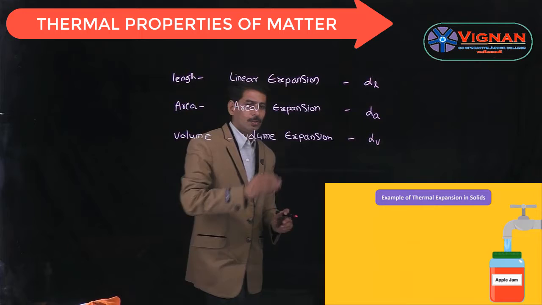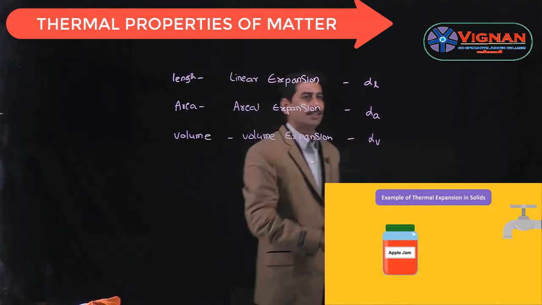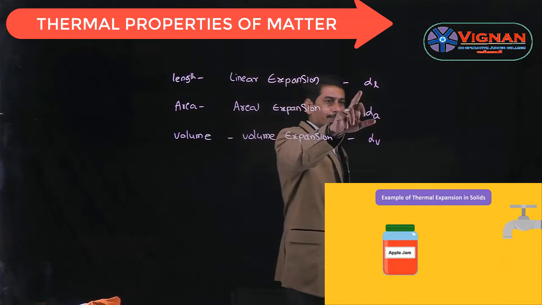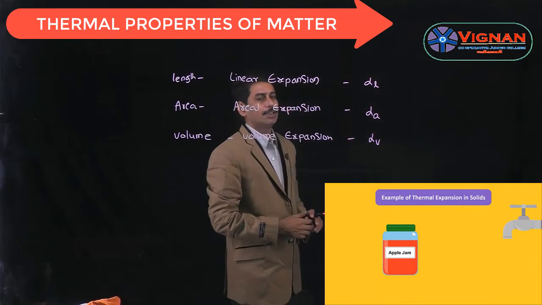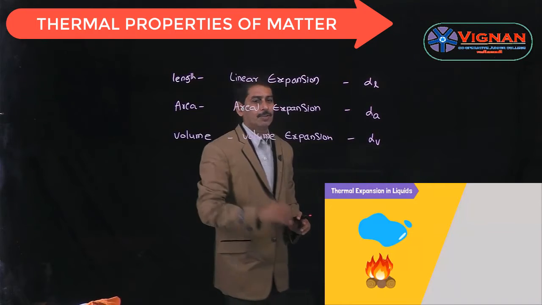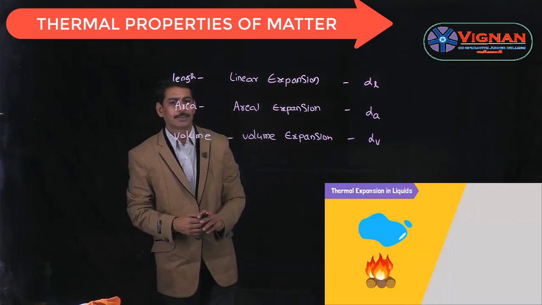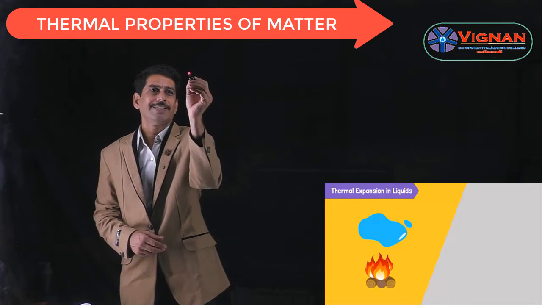So altogether we have three coefficients of expansion: alpha L, alpha A and alpha V. Now let us see these three expansions. First let us see the coefficient of linear expansion.